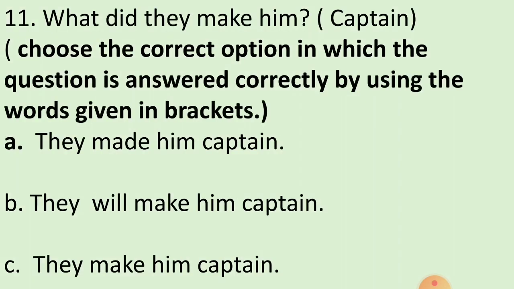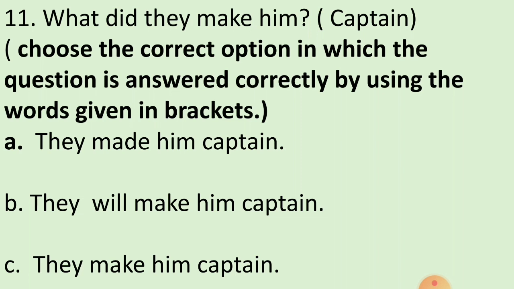11th question. What did they make him? And in the bracket the word given is captain. So let's see what is the instruction given. Choose the correct option in which the question is answered correctly by using the words given in brackets. Read the instruction carefully again, children. Now here the question is given, what did they make him? And we have to write the answer of this question by using the word given in the bracket, that is captain. So let's see the options first.